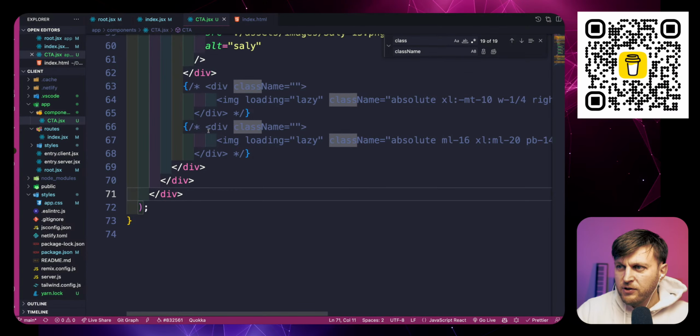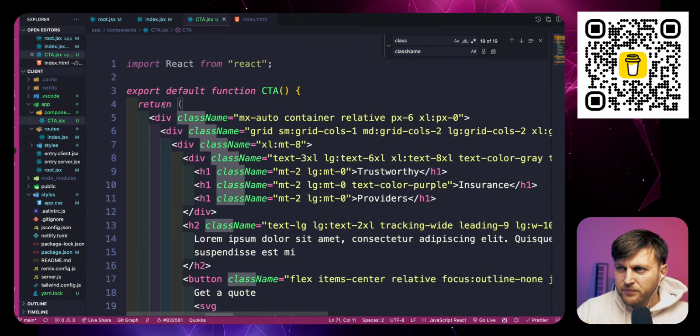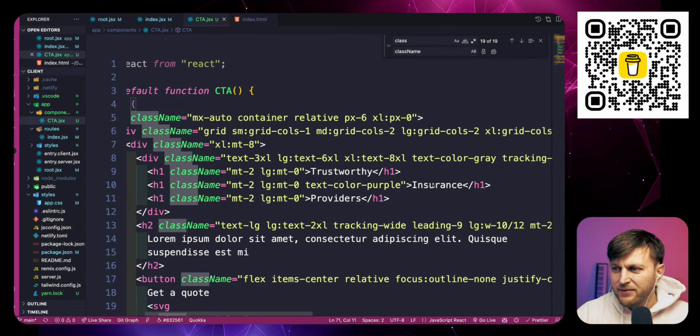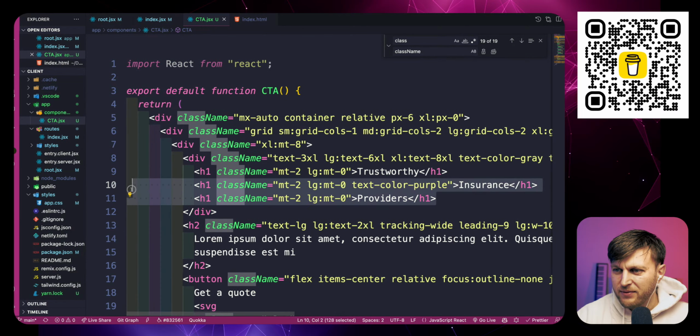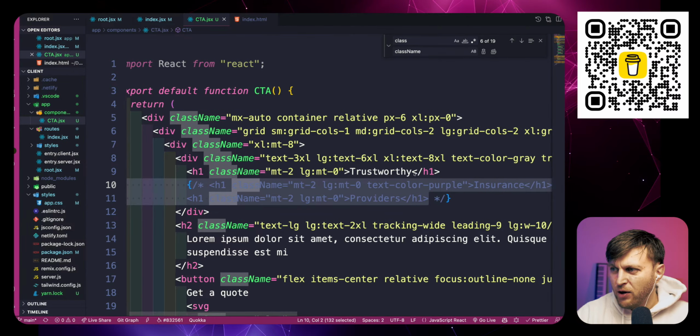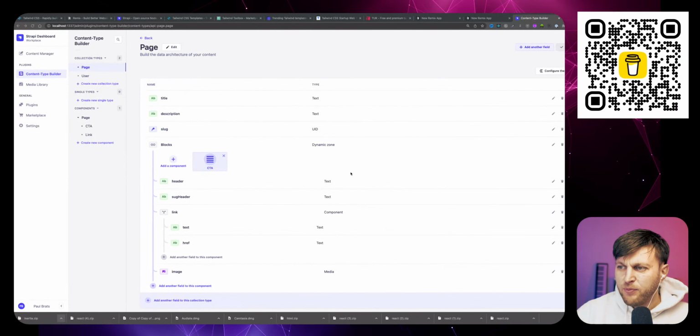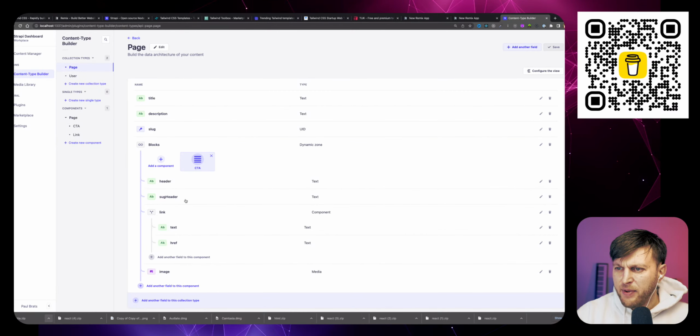Look how beautiful this looks. This is awesome. And then we know that we're going to have, oh, this is how they did it. We're gonna simplify this a little bit for now. We'll come back to this later. They have a thing where they have different colors on it. We'll come back to that. We're gonna keep it simple. But we know that in our Strapi app, what do we have? We have our header, subheader, and our link, which has our text and href and our image.